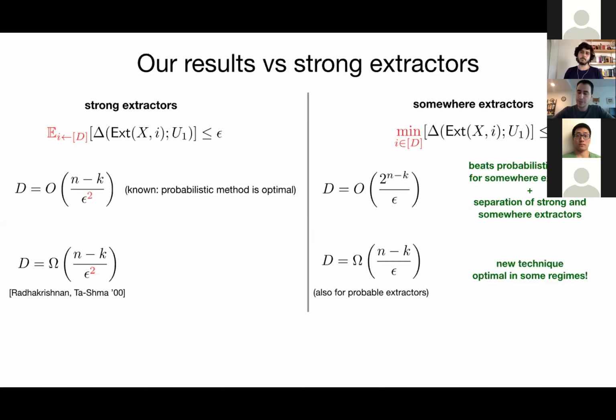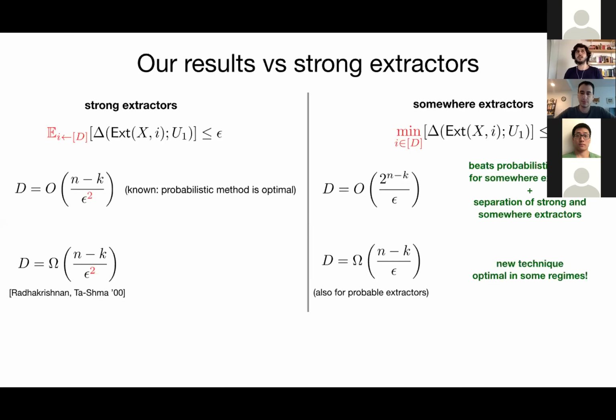I have another question. What about lower bounds for non-strong extractors? The lower bound of n minus k over epsilon squared also applies to non-strong extractors. But our framework, or at least the results we get, really only apply to strong extractors.